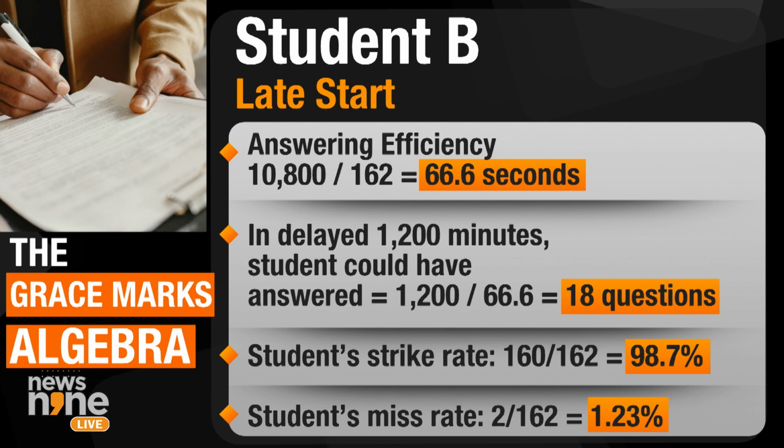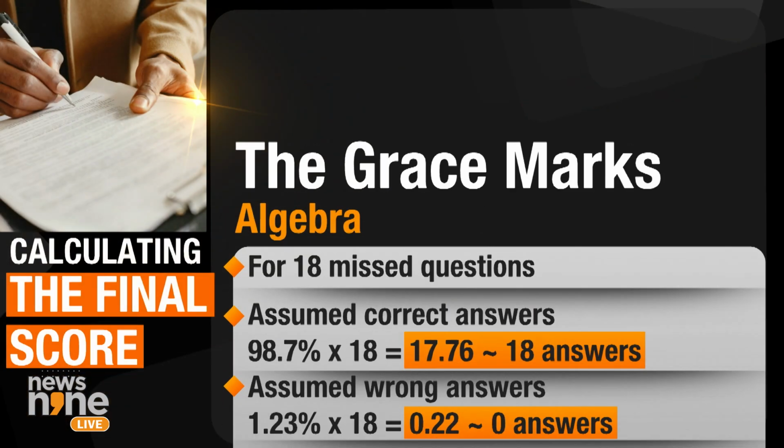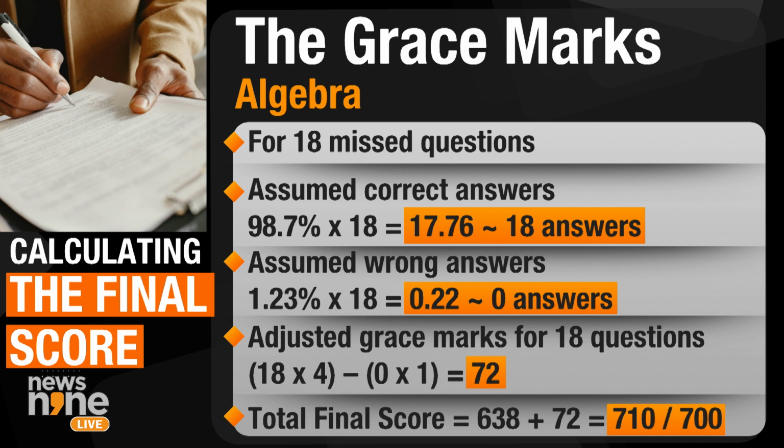See where this score lands him up. Now, these grace marks kick in immediately once you assign this student's strike rate. This leads to a very significant conclusion, statistically correct but mathematically inaccurate. Statistically correct means that at 98.7% efficiency rate or strike rate, this student is likely to get 17.76 answers correct. Round that off, that is 18 answers correct. But at a loss rate of 1.23%, this student will get only 0.22, which is rounded off to absolutely no wrong answer.